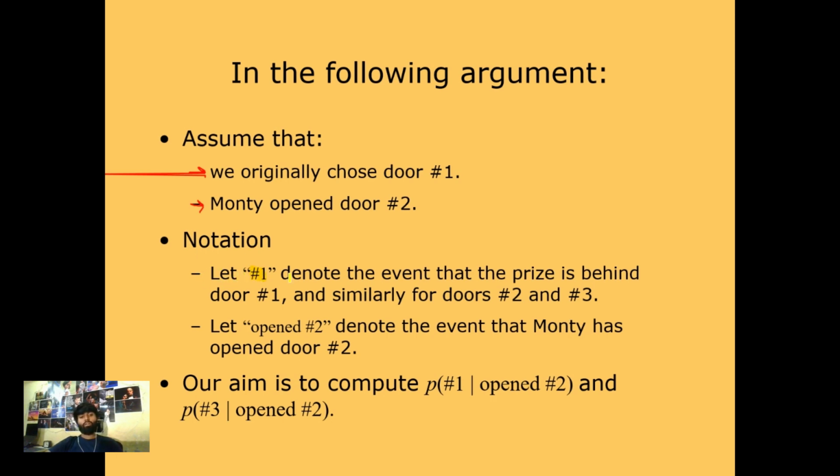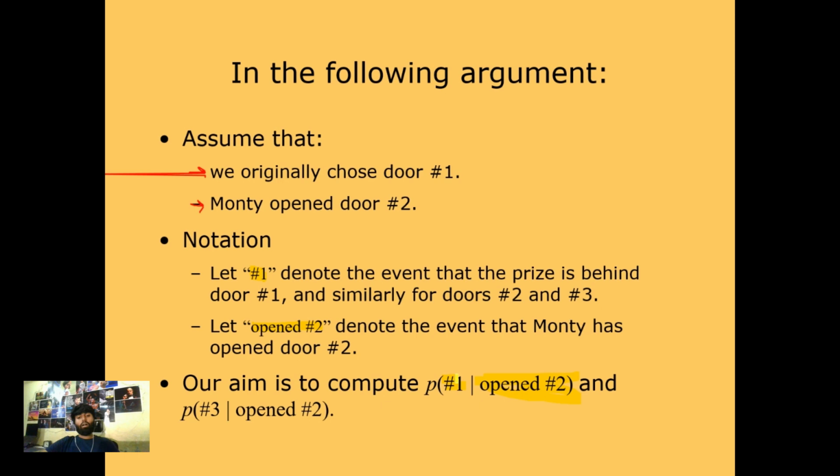Let hashtag one denote the event that the prize is behind door one. So hashtag one will represent the event when the prize is behind the first door, and similarly hashtag two and hashtag three. And open hashtag 2 denotes the event that Monty has opened the second door. Our aim here is to compute the probability that the prize is behind the first door, given that Monty has opened the second door.